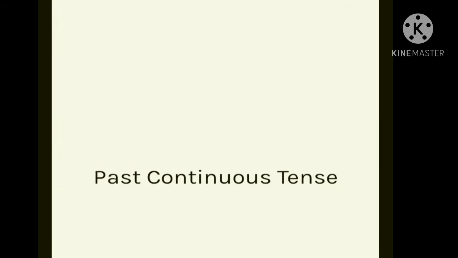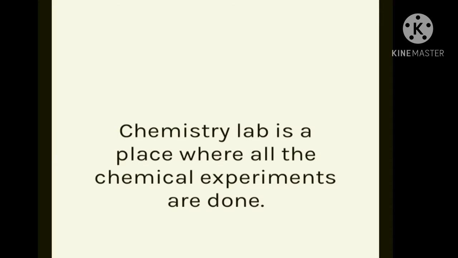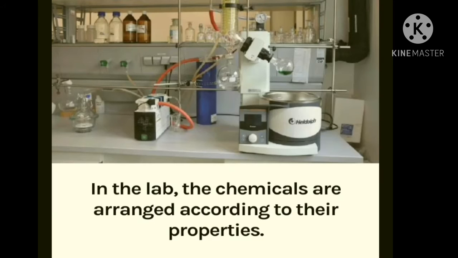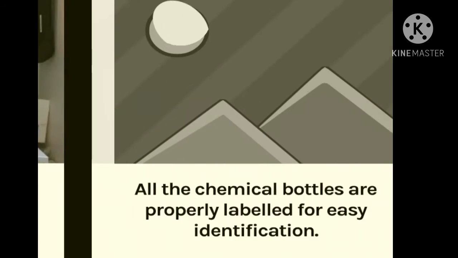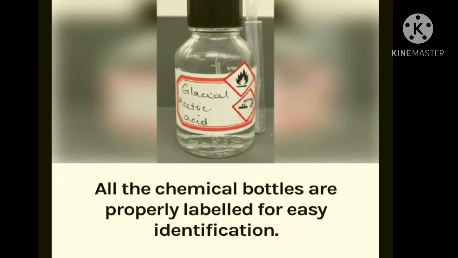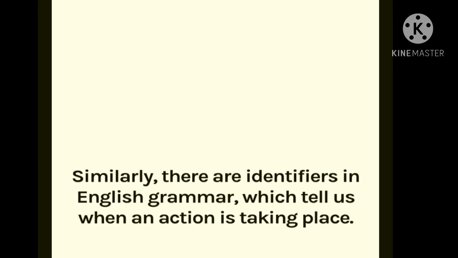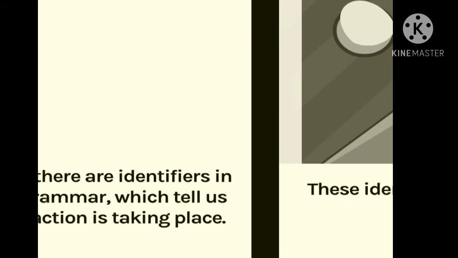Now we will turn towards the past continuous tense. Chemistry lab is a place where all the chemical experiments are done. In the lab, chemicals are arranged according to their properties. All the chemical bottles are properly labeled for easy identification. Similarly, there are identifiers in English grammar which tell us when an action is taking place.